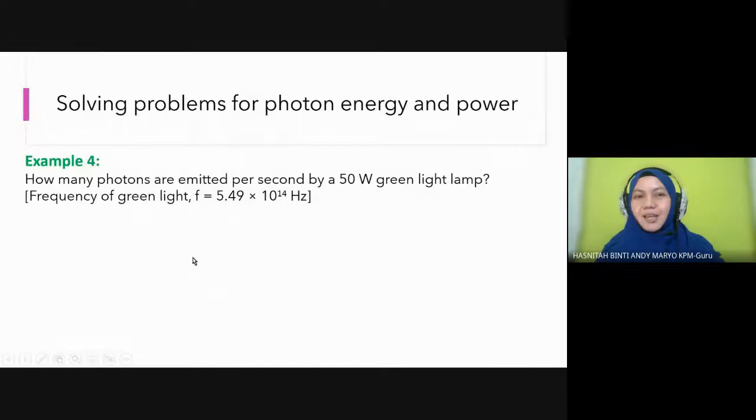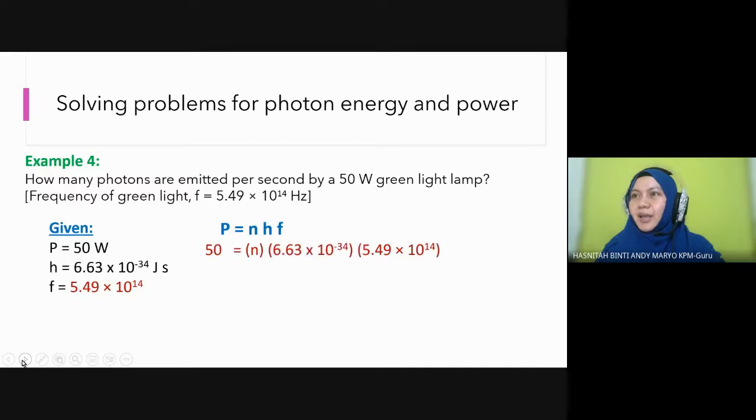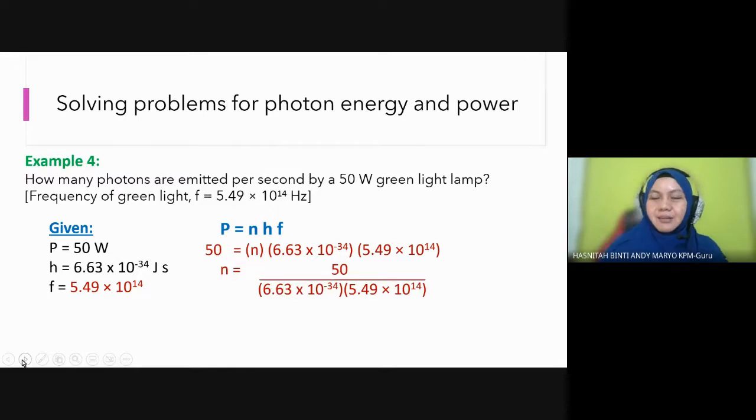Okay, I share back my PowerPoint slide. Alright, we continue. Can we continue with the next question? Boleh ya? Sikit lagi nak habis. Alright, students, this one is settled. So, is there any unit for the number of photons? How many photons are emitted? What do you think? No unit, because it is an amount, just a number. You can write 1.37 times 10 to the power 20 photons. Don't write joule, kilogram, meter per second or so on.